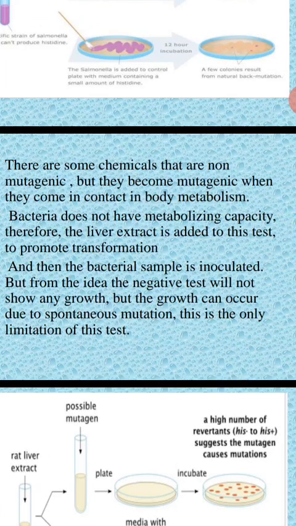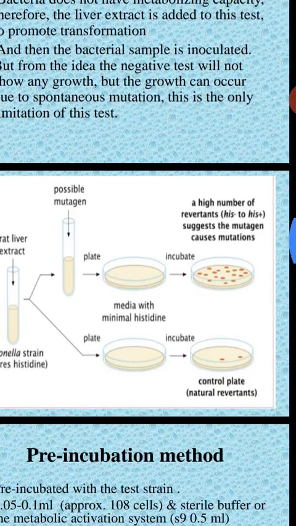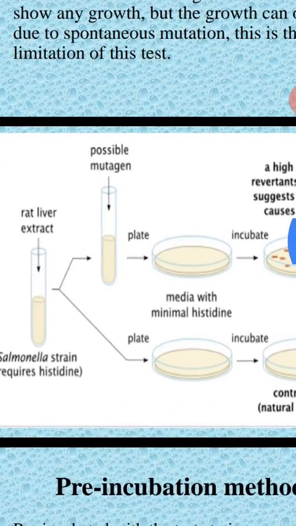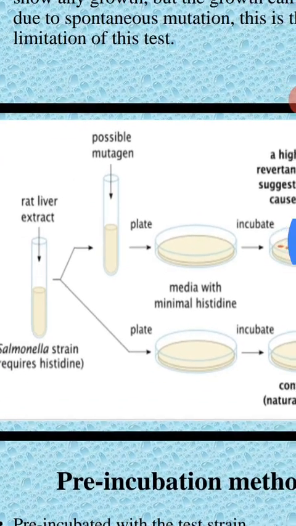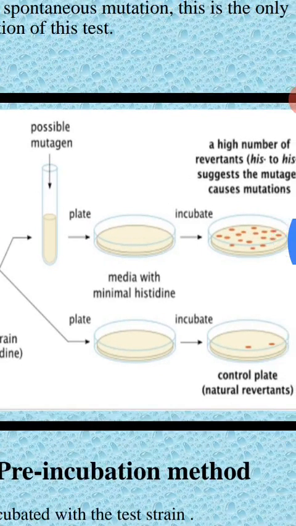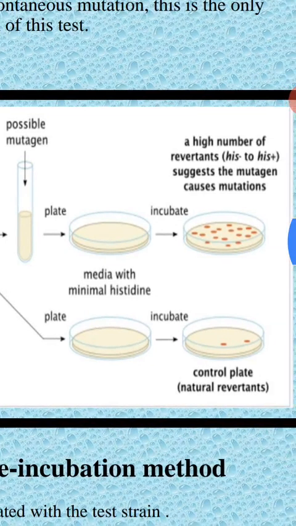Here you can clearly see that the Salmonella strain requires histidine. Then you divide it into two media: one medium incubated with the test compound, and one medium without the test compound.